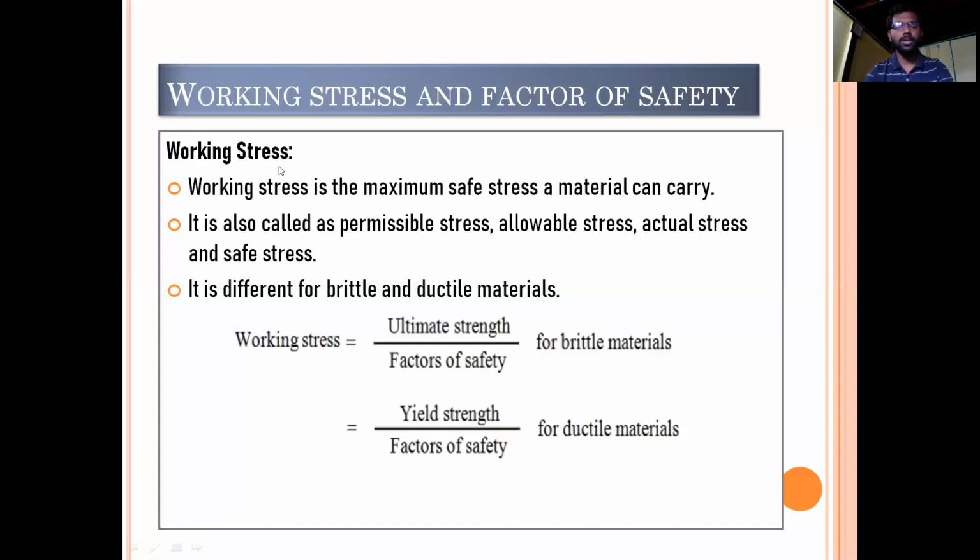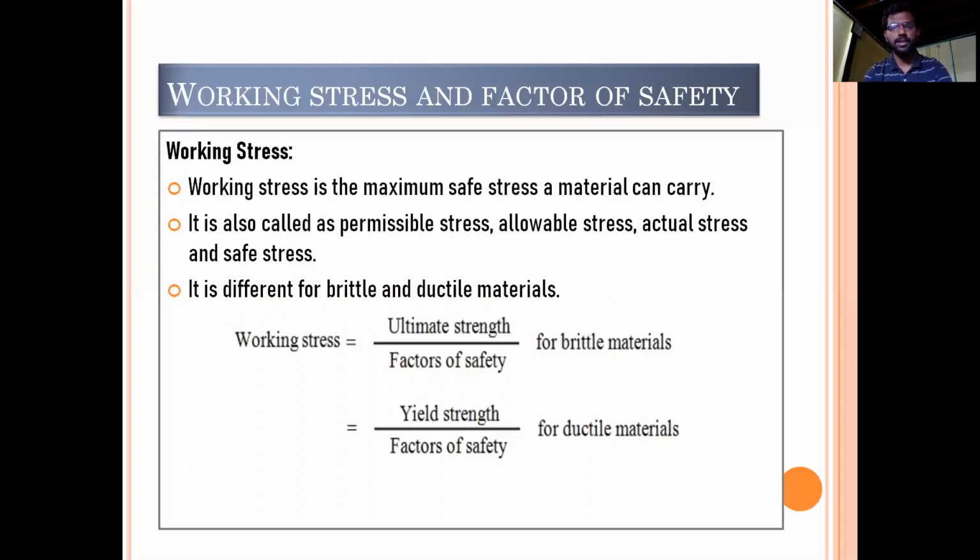One best example we can give for working stress is, suppose you want to go for a trip. You will estimate the money required for completing the trip. But you will not be taking only the estimated money.